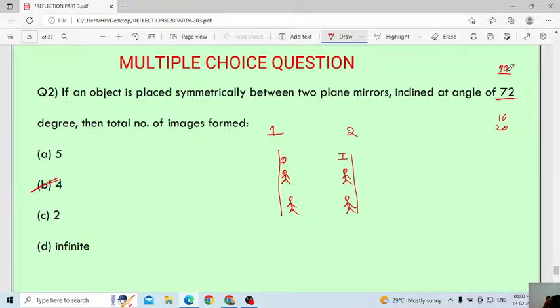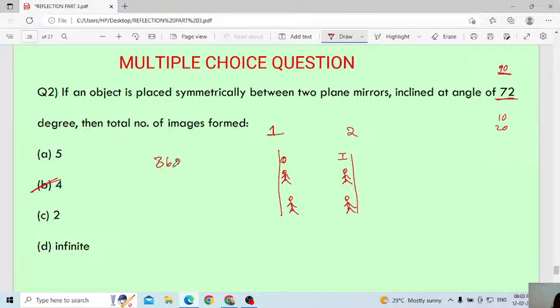With the help of a formula, tell me, Rashmi, which formula? I don't know the formula. Tell me if you know any formula. Oh, 360 divided by n.